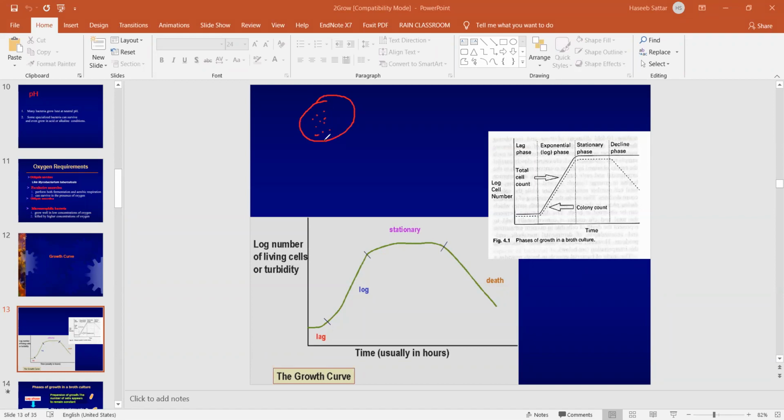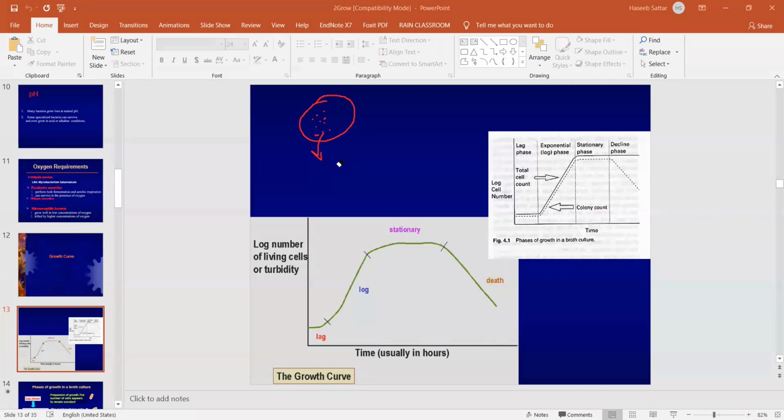When we grow the bacteria in the laboratory in the presence of nutrition, at different intervals of time, 10 minutes, 20 minutes, 30 minutes, 1 hour, 2 hours, 5 hours, 10 hours, 20 hours, we take a bacterial sample and count the number of bacteria.